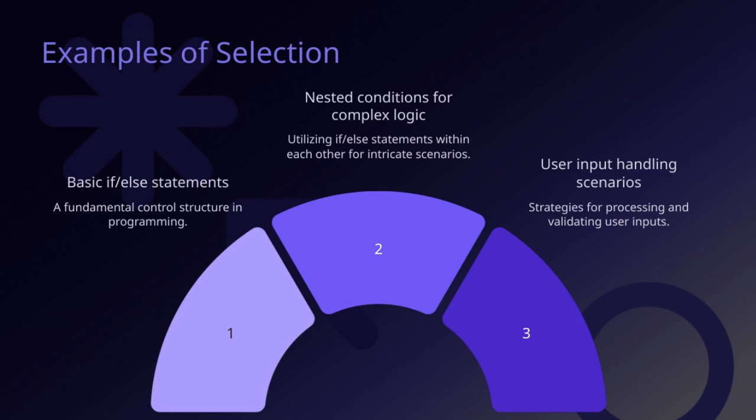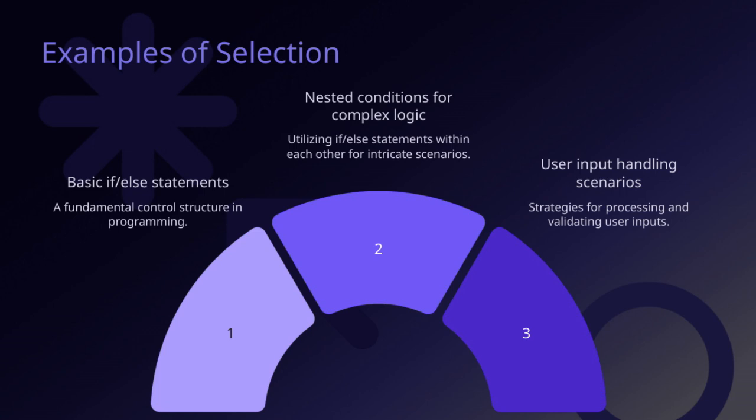Nested conditions allow us to build complex logical flows, which are essential when our validation depends on multiple factors. Think of them as a way to drill down into specific situations based on previous conditions, making our programs smarter and more adaptable.